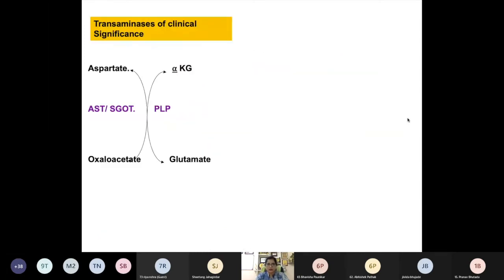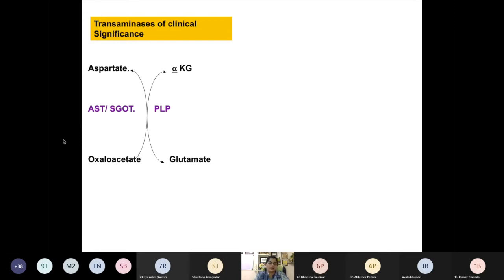Now these two transaminases you should know. So this is AST or SGOT. Have you read this? Have you seen these transaminases before? You can see aspartate combines with alpha ketoglutarate and we get synthesis of oxaloacetate and glutamate. The enzyme is known as AST or SGOT.